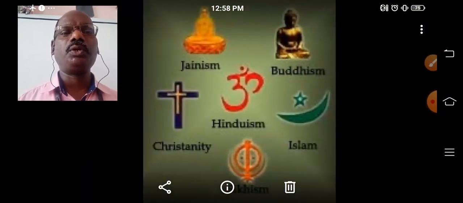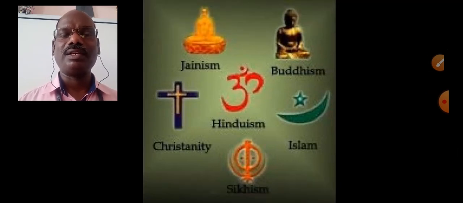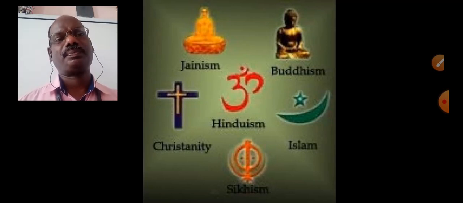Then it is a land of different religions. It is the land of Jainism, Buddhism, Islam, Hinduism, Christianity, and Sikhism. Like that, people of different religions live very peacefully in our country. So religious or belief differences are there in our country.